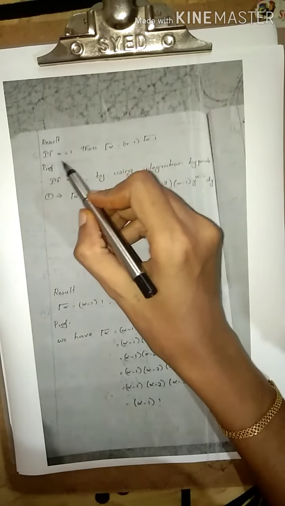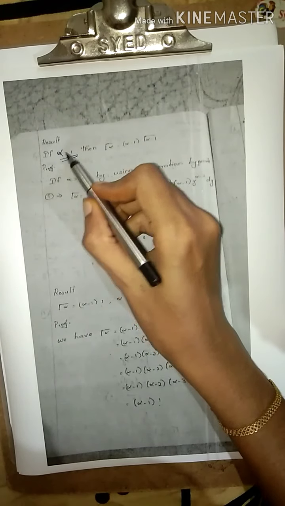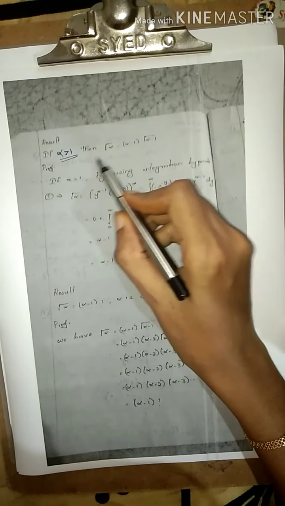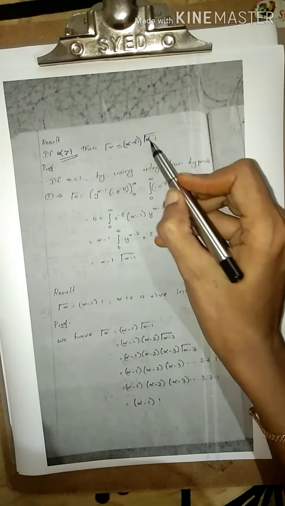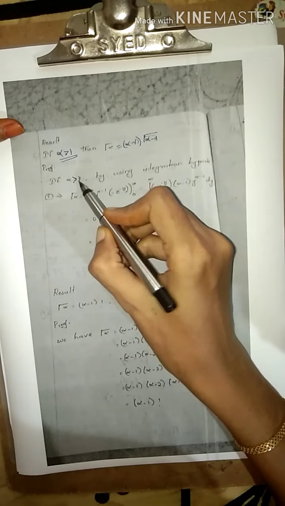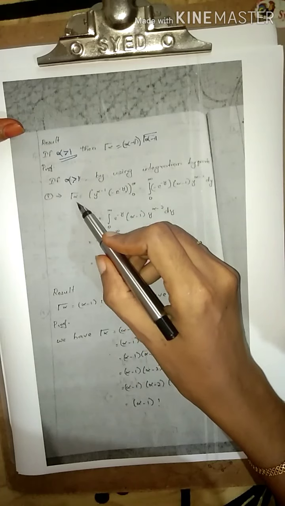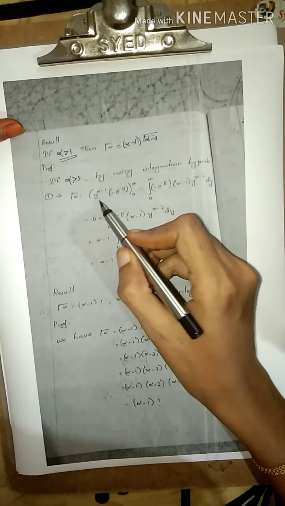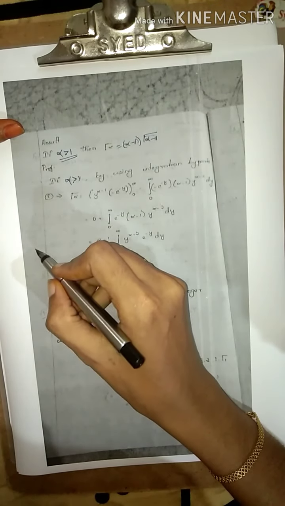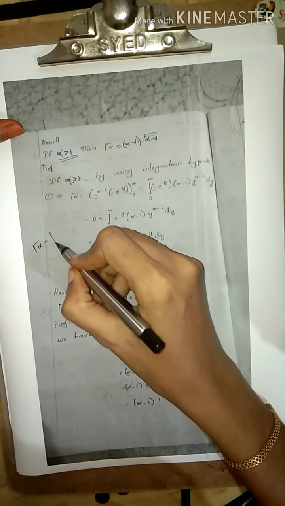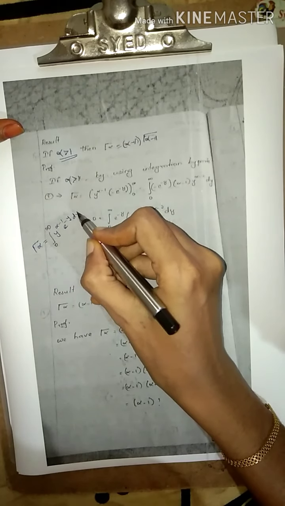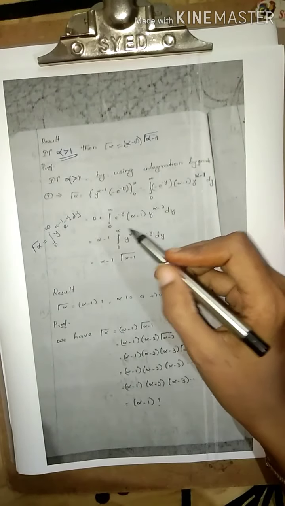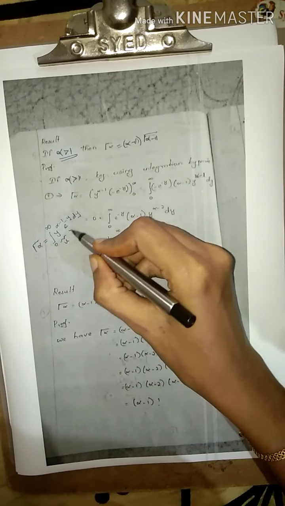Next result: if alpha is greater than 1, then gamma alpha is equal to alpha minus 1 into gamma alpha minus 1. Let's see how. If alpha is greater than 1, then gamma alpha is the integral from 0 to infinity of y power alpha minus 1 e power minus y dy. You can assume this as u and this as dv.